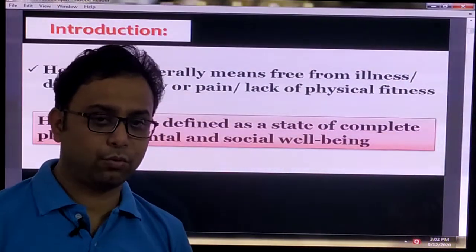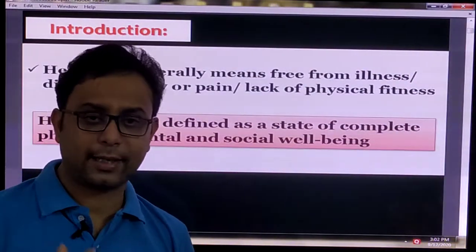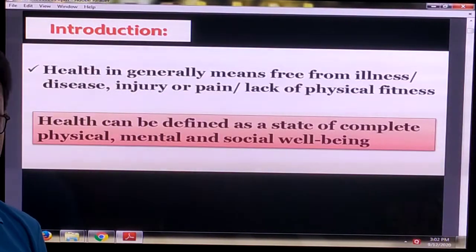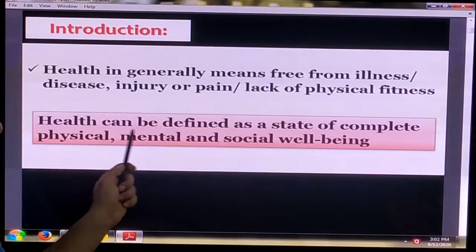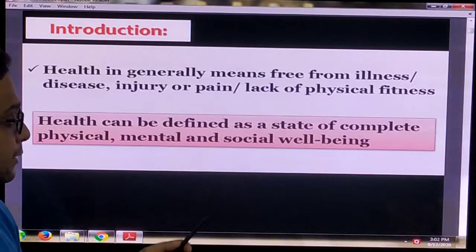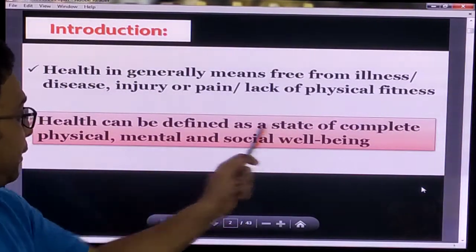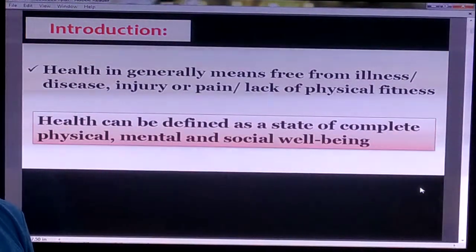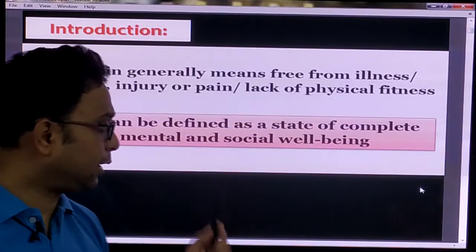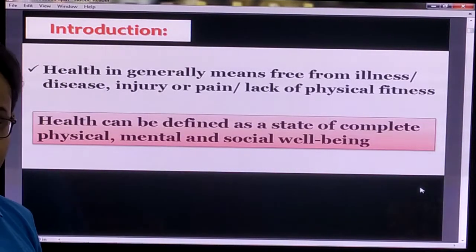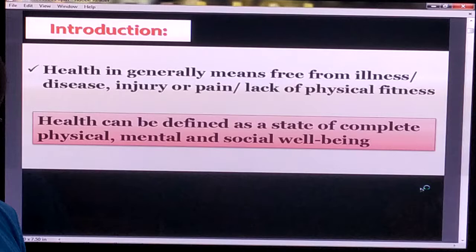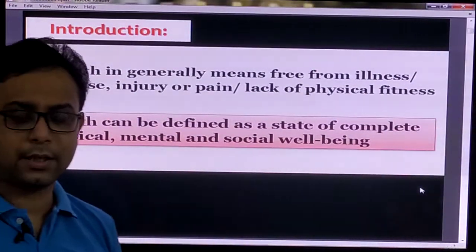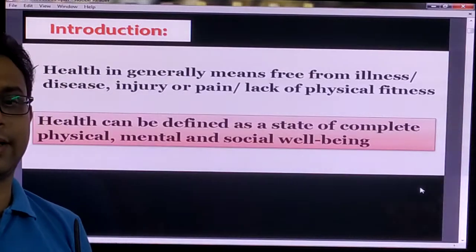But WHO, the World Health Organization, gave a particular definition of health: health can be defined as the state of complete physical, mental and social well-being. So when you are comfortable in your physical part, your mental part and your social well-being, at that time you are called healthy.